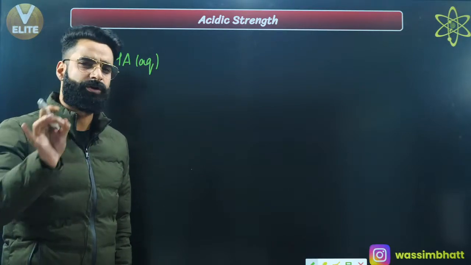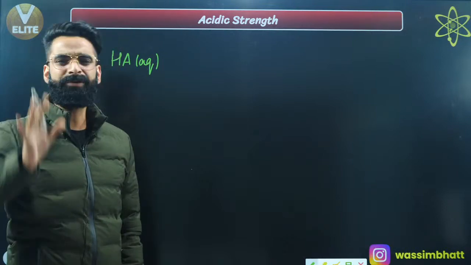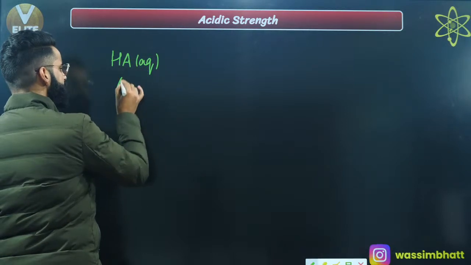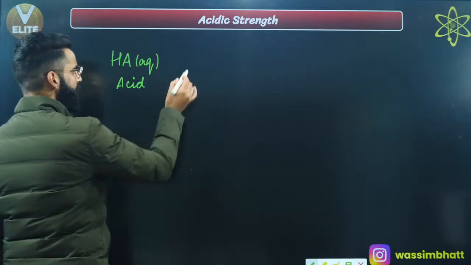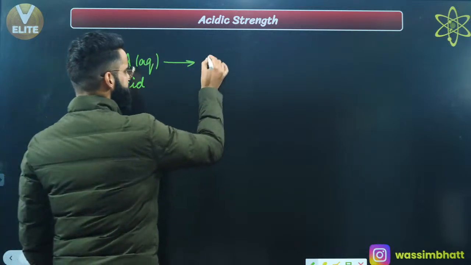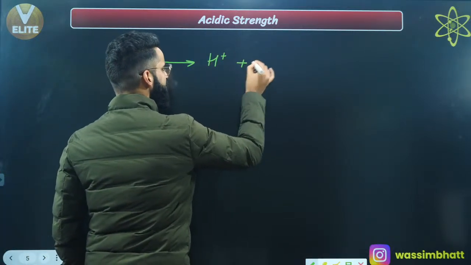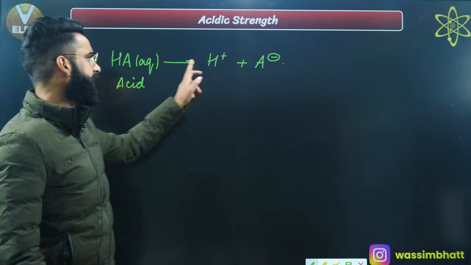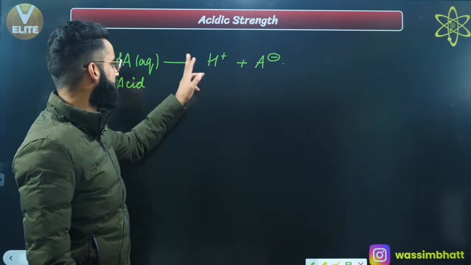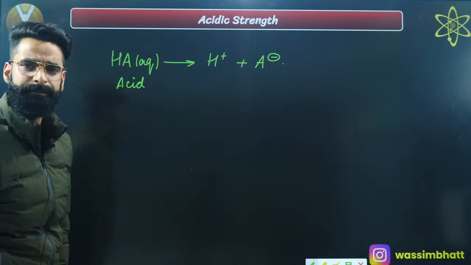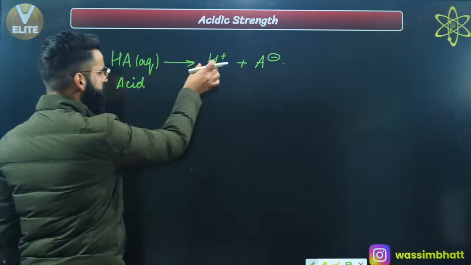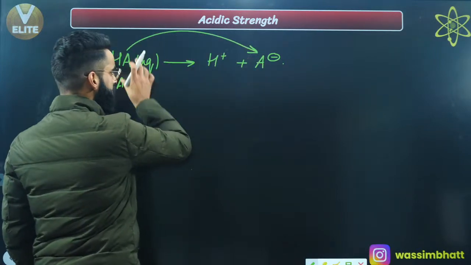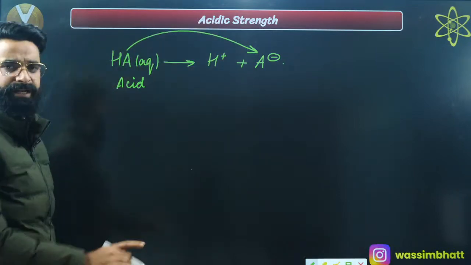Any substance which has the tendency to donate H positive can behave like the acid, okay? See guys, for example, this acid which I've taken over here, this general acid, let's say I'm dissolving it into water. It produces H positive ion, and with this you are getting a negative ion over here, right? This acid, after donating H positive ion, is going to be left with a negative charge. After donating H positive, the acid is getting converted into a negative, right?